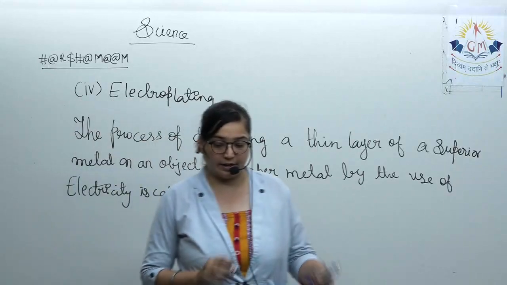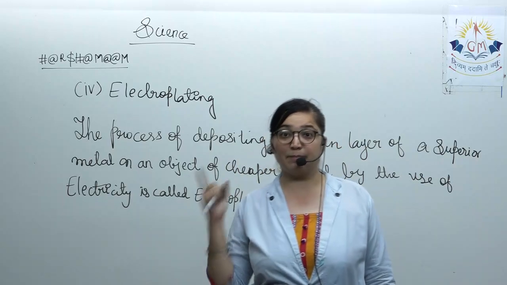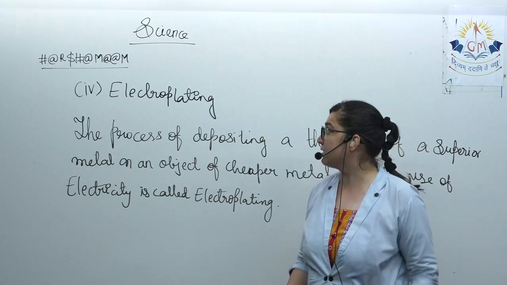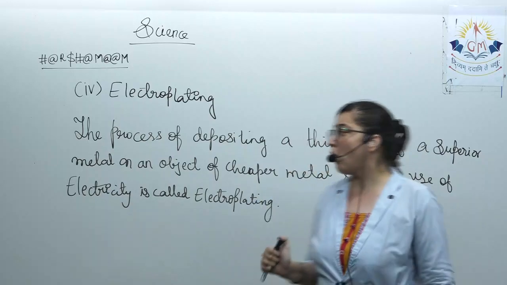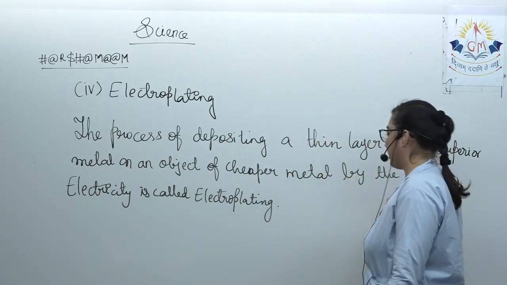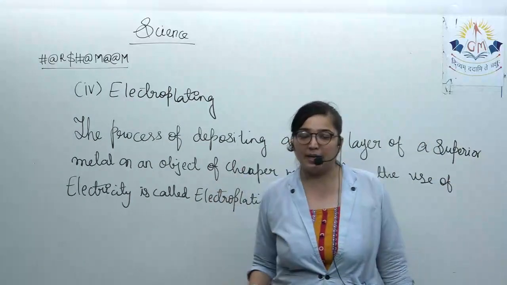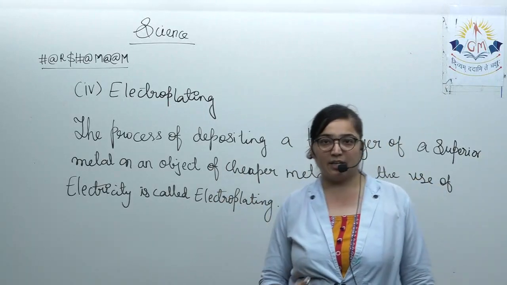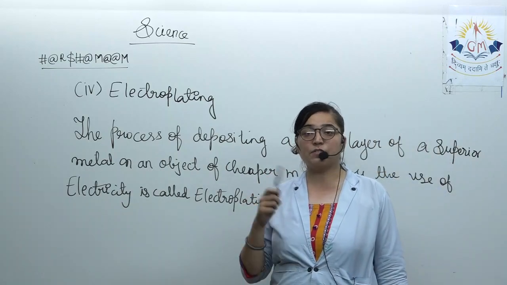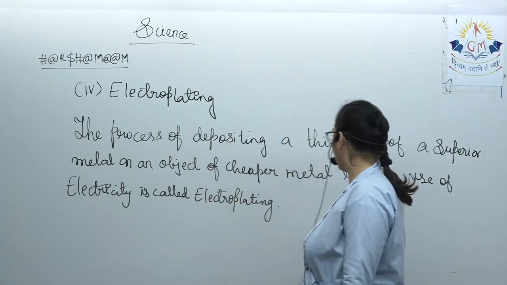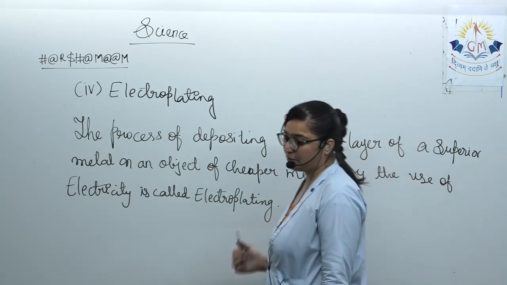So what is electroplating? The process by which a superior metal is deposited over a cheaper metal by using electricity. Once again, the process of depositing a thin layer of any superior metal on an object of cheaper metal by the use of electricity is called electroplating. Note down the definition, then we will study the objectives of it.